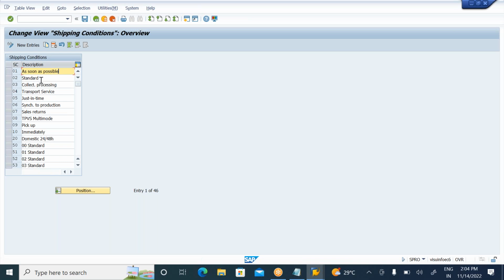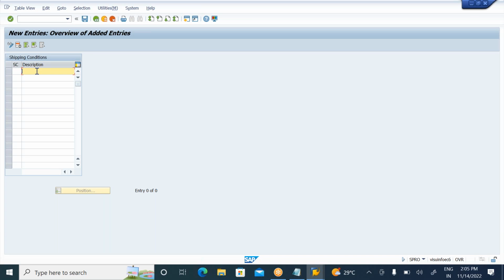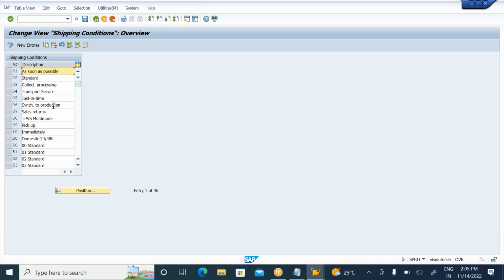Some customers I need to dispatch in the standard way, some in collective processing. So these are all different shipping conditions. The salespeople will create the shipping conditions, and these shipping conditions will be assigned to the customer master record. So here we'll create a customer shipping condition. I have so many customers, so I will assign this shipping condition to the customer master records.